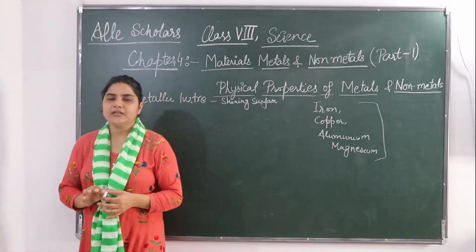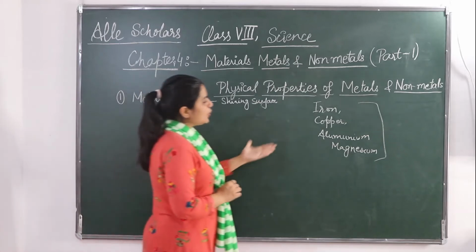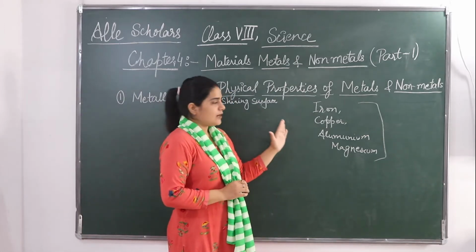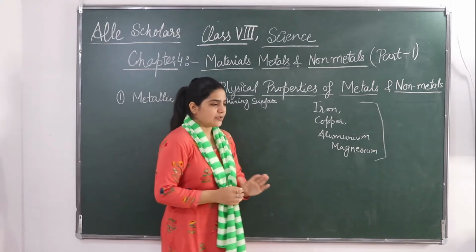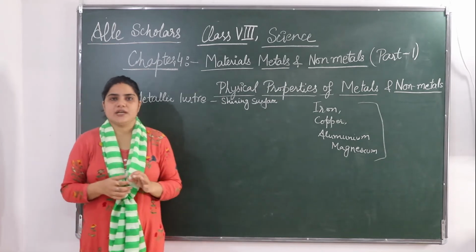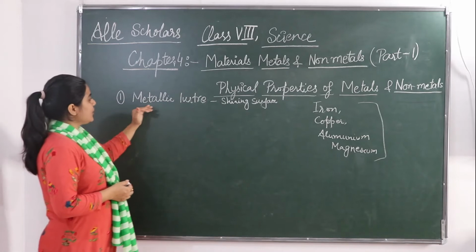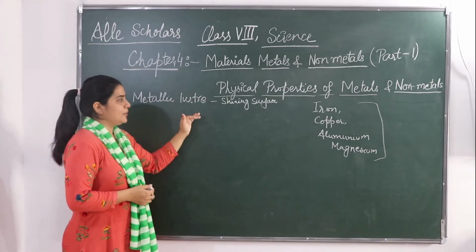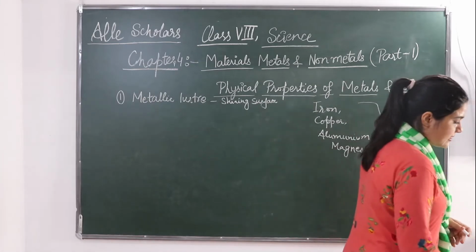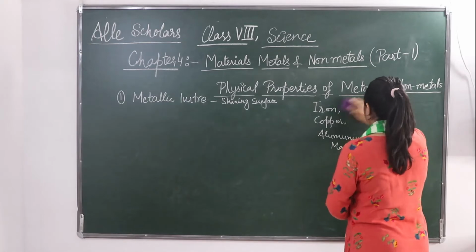Clean it by rubbing it with sandpaper and then note their appearance. You have seen it before rubbing with sandpaper; now rub it and see their appearance. You are going to see that they become more shiny. Why do they become more shiny? This is because of the metallic luster property. So this is an activity which can prove that metals have metallic luster.